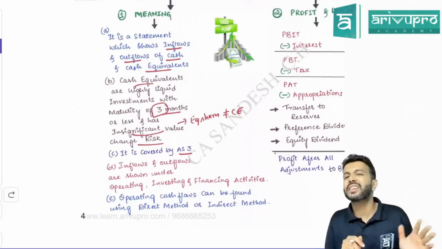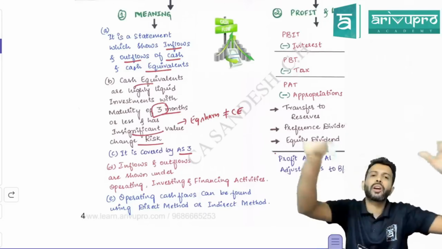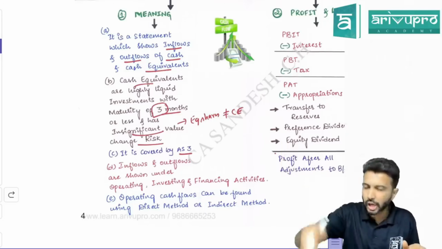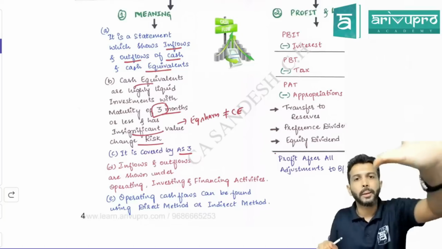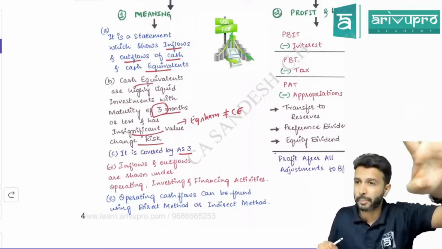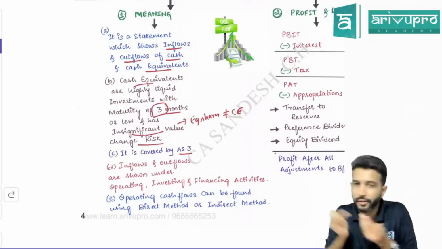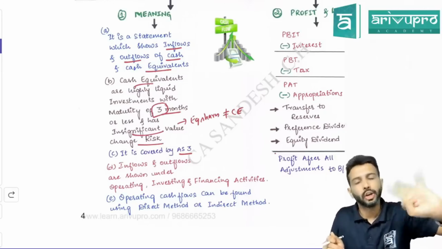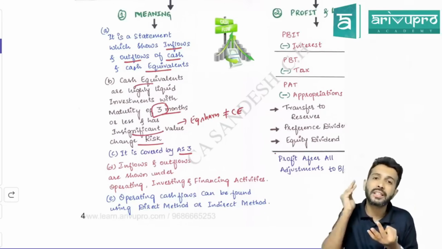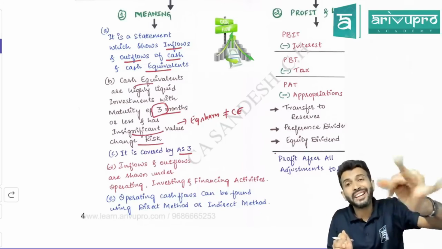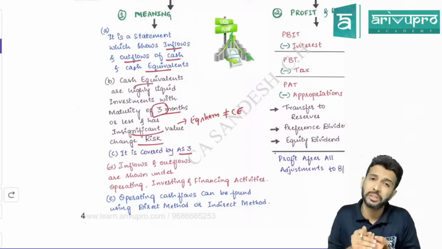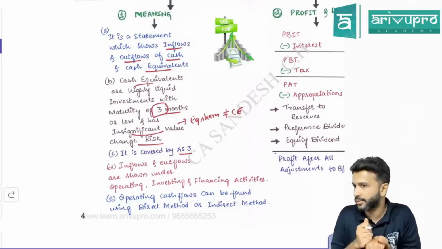Next is investing cash flow. Investing cash flow means think where and all can you invest. First, within the organization, where and all can you invest? Purchasing the property, plant and equipment. So if you purchase any PPE, it's an investing activity cash flow. If you can purchase it, you can also sell it. So sale of PPE also is an investing activity. Purchase of intangible asset, sale of intangible asset is an example of investing cash flow.